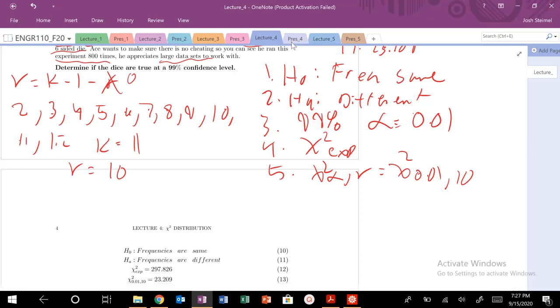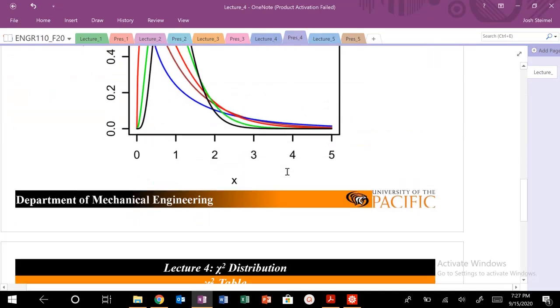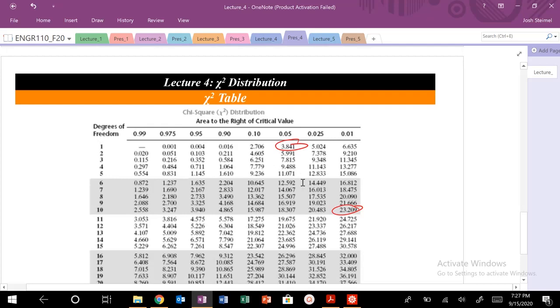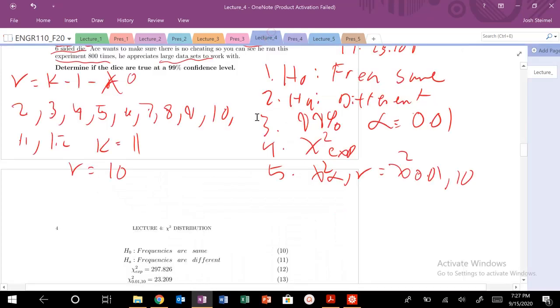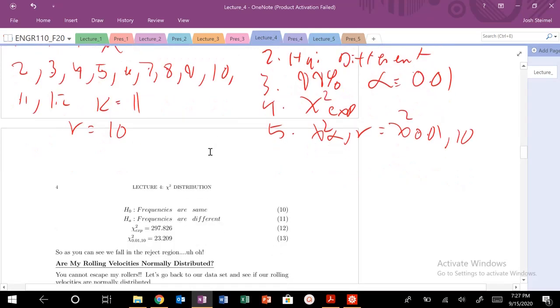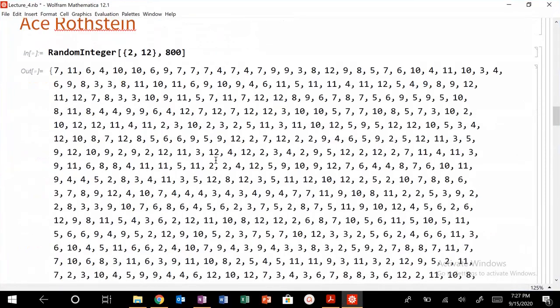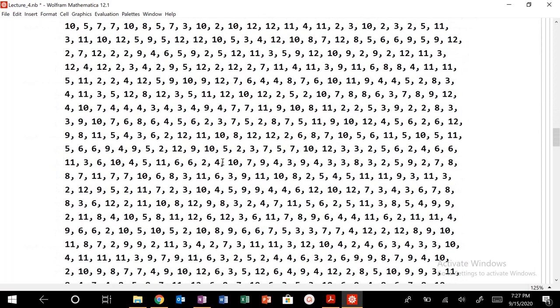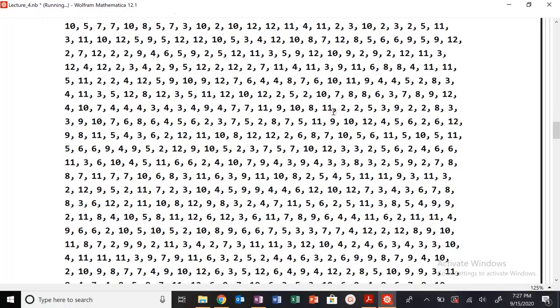So chi-squared alpha 0.01, 10. If I look back at my chi-squared table, I will find 0.01, 10 again. Should have remembered that. It is equal to 23.209. So if I look now at my distributions, this is the distribution of the sum of my dice.